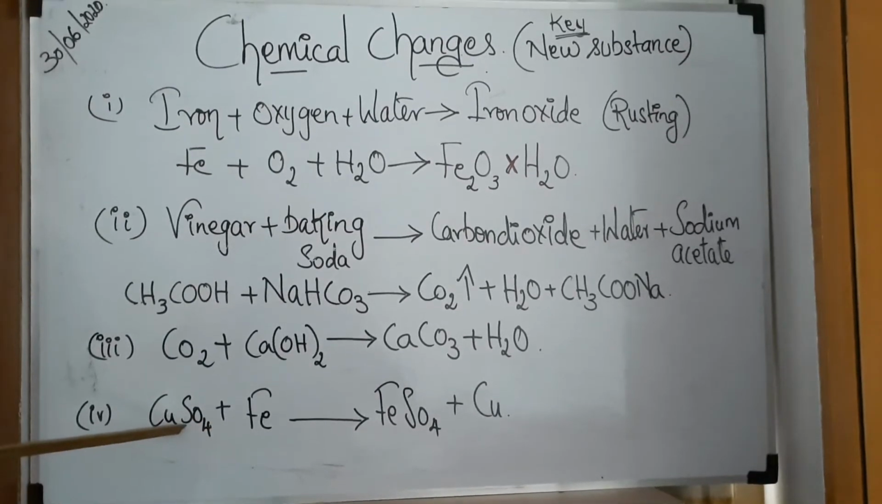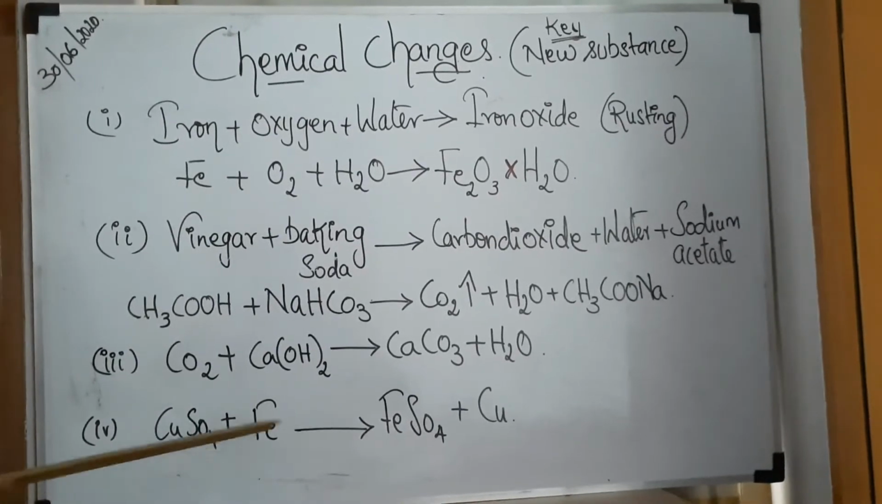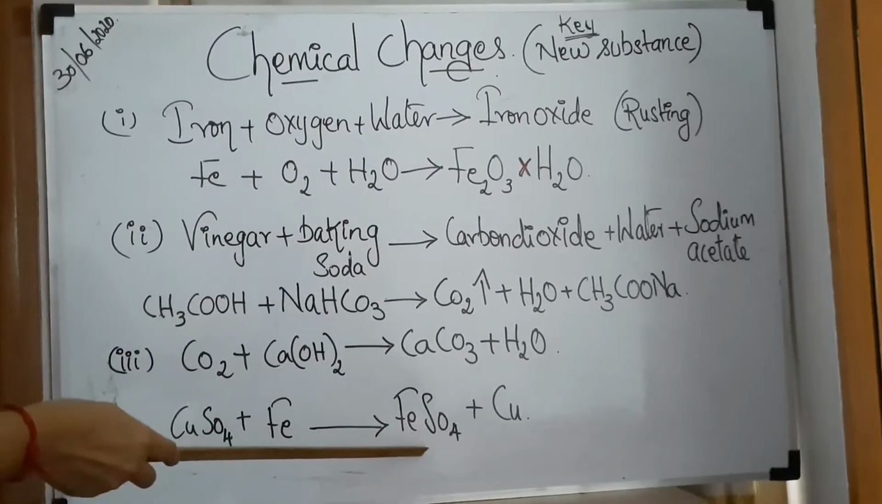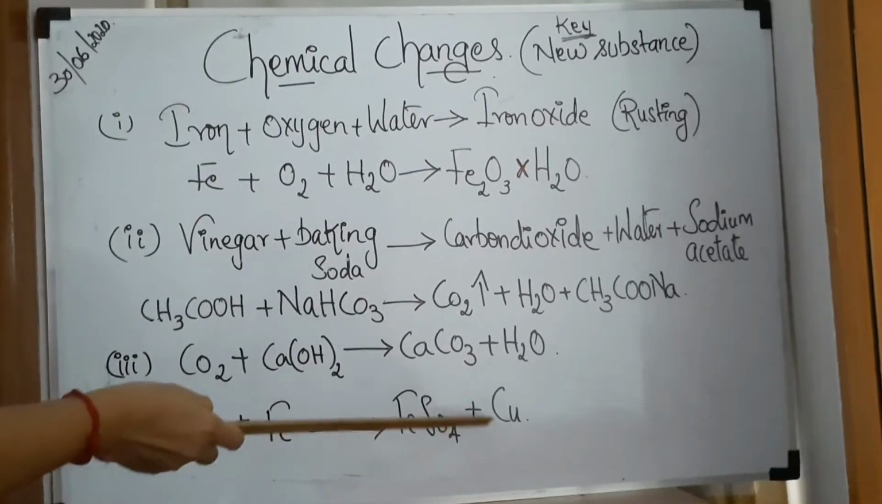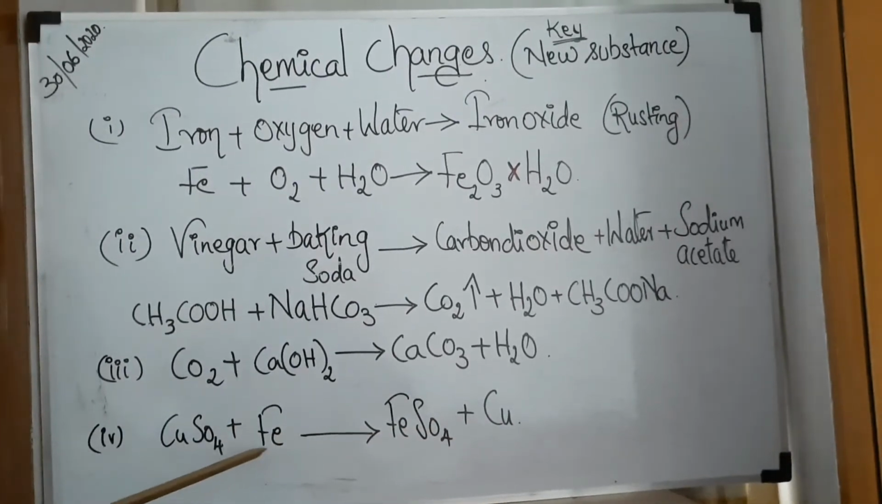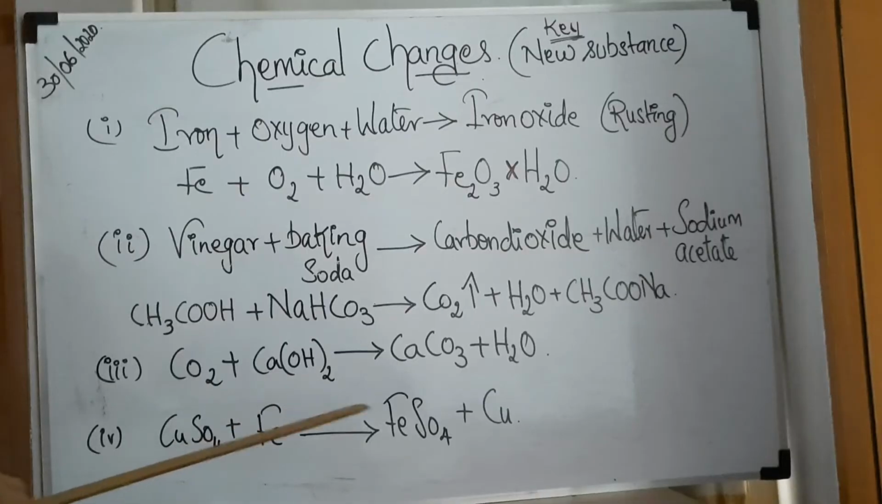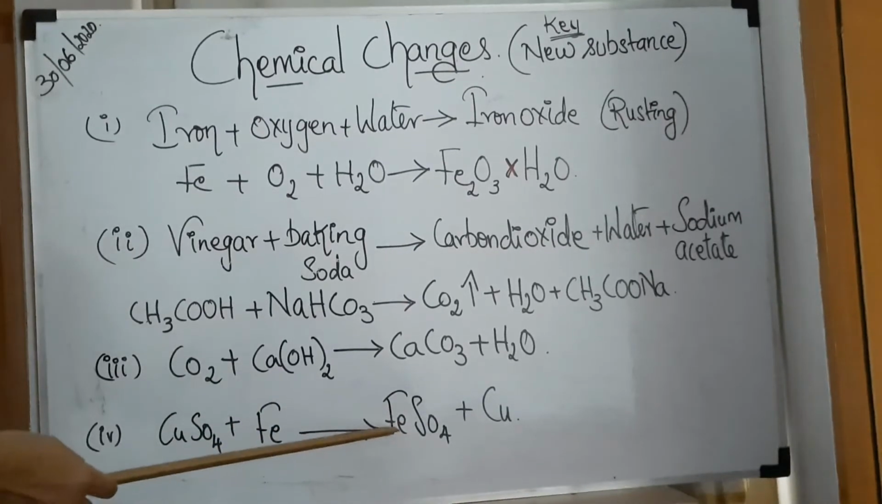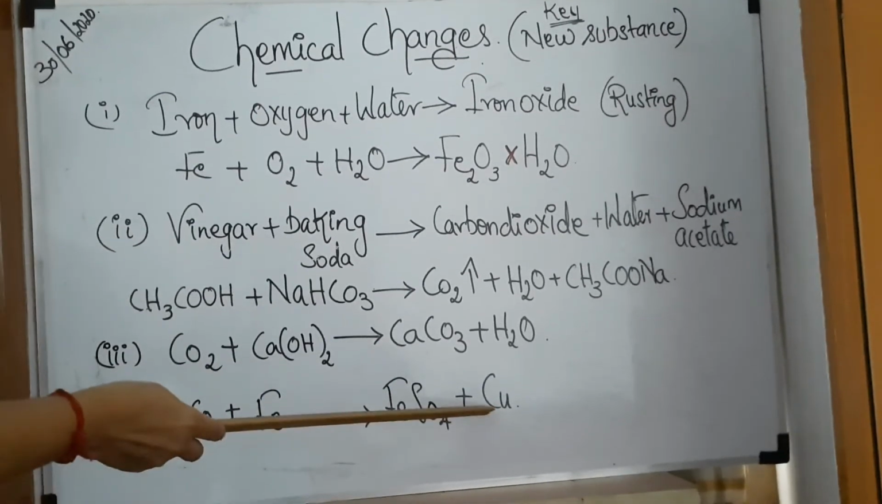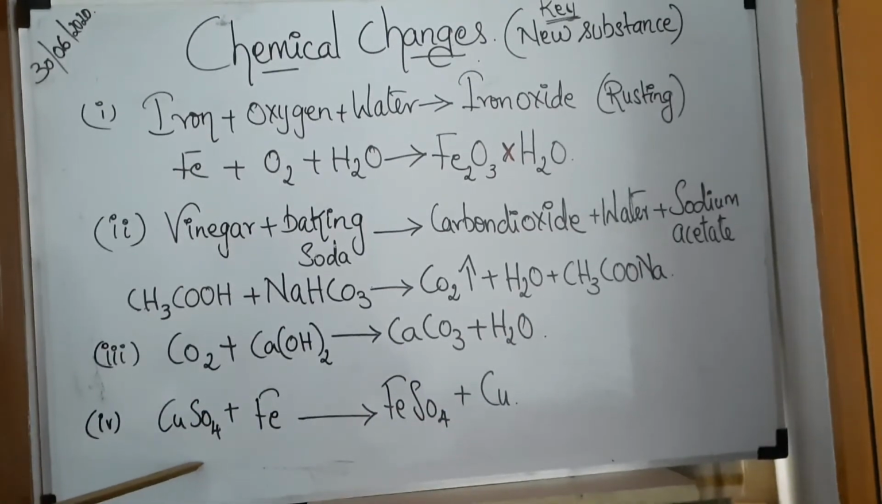And this copper sulfate, when it reacts with iron, what happens? The sulfate gets displaced. So it becomes FeSO4 and copper. The iron nail, the activity is given in your book. The iron nail which was put in the copper sulfate solution becomes brown in color. It becomes brown in color and copper is separated. This is also a chemical change, children.